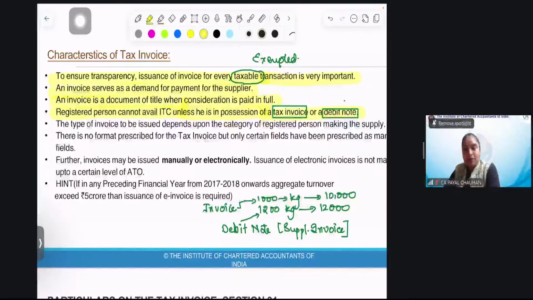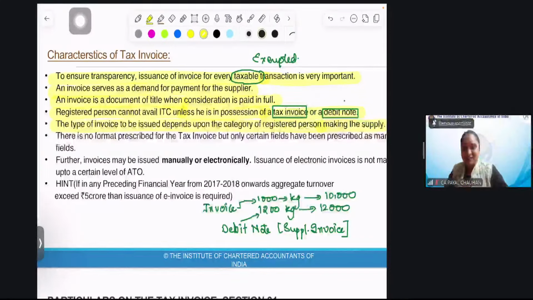Do you understand the tax invoice and debit note? Perfect. Now, the type of invoice to be issued depends upon the category of registered person making the supply. Can I ask you now? My question is, if I am giving an exempted supply, will an invoice be issued or a bill of supply?